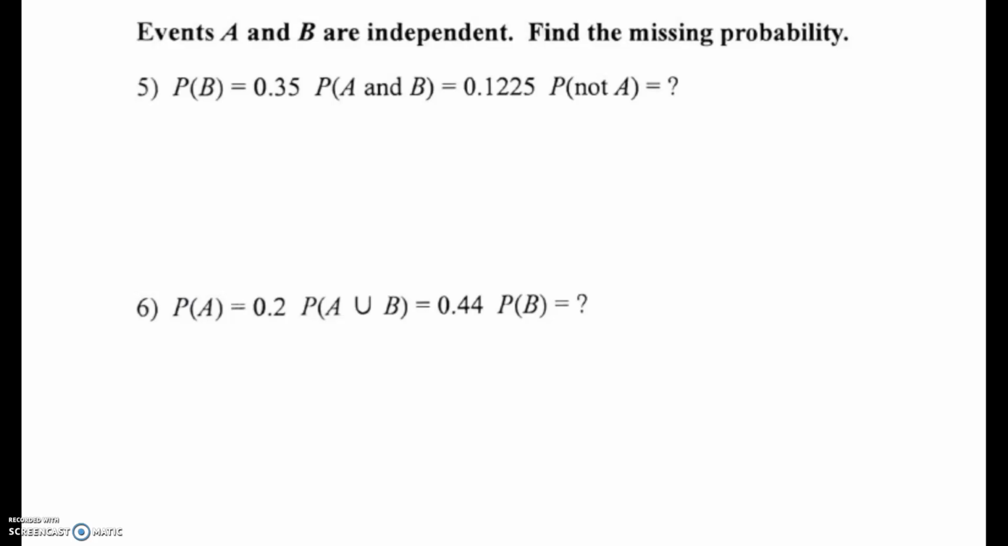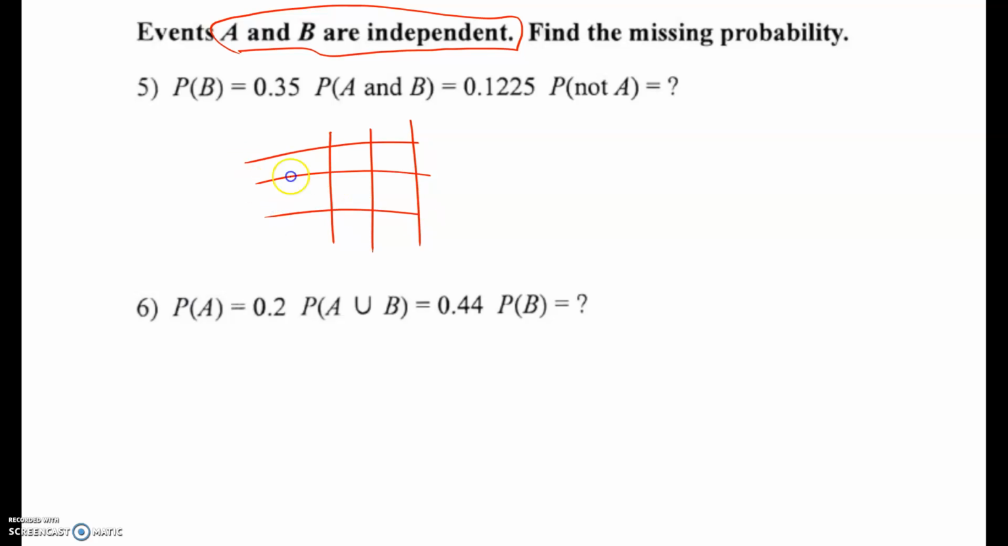Events A and B are independent, so in this case they're telling me they're independent, which tells me that the intersection is equal to the individual probabilities being multiplied. They're asking for the missing probability, so I'm coming over here and setting up A prime, B prime, and putting in the information they give me. I've got 0.1225 right there. They tell me that the probability of B is 0.35, so I'm putting it down here. And eventually I'm trying to find this one.